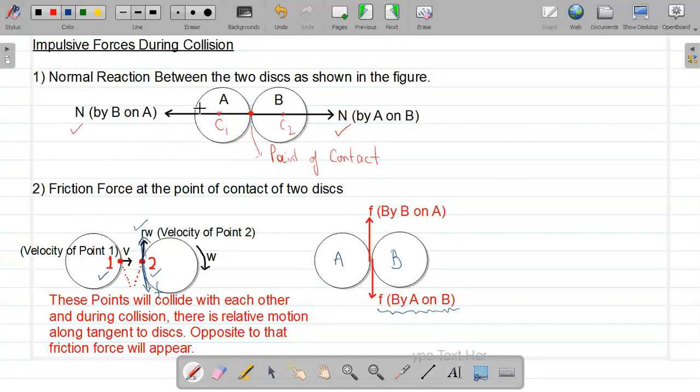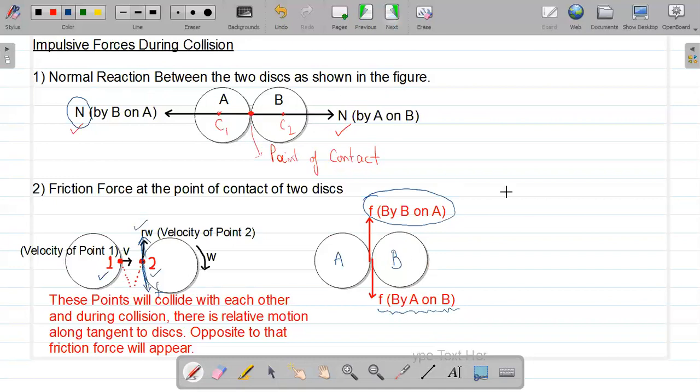So overall, object A receives two impulses. It receives impulse by the normal reaction force, and it also receives impulse by the frictional force, and the same with object B. So each object receives impulse in two mutually perpendicular directions, one in the direction of the normal reaction force and the other in the direction of the friction force. Now we will analyze the impact caused by these impulses. We will learn how the impulsive normal reaction and the impulsive friction force will change the velocity of object A and object B.